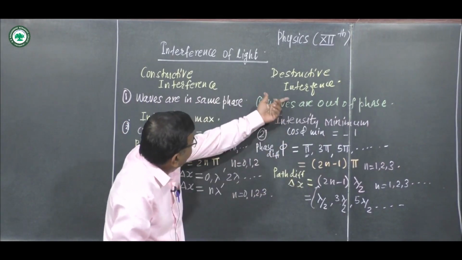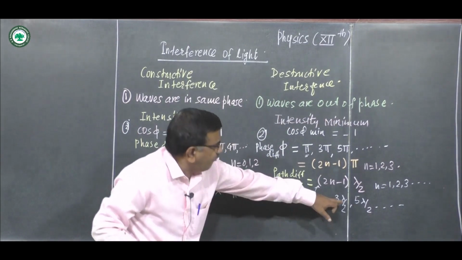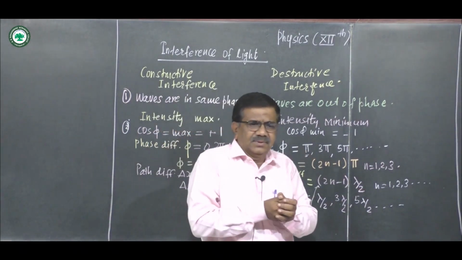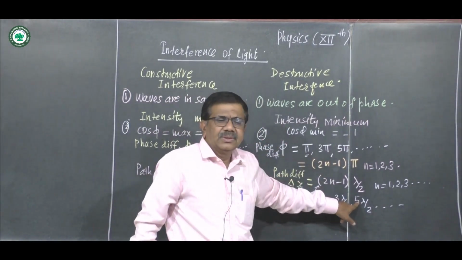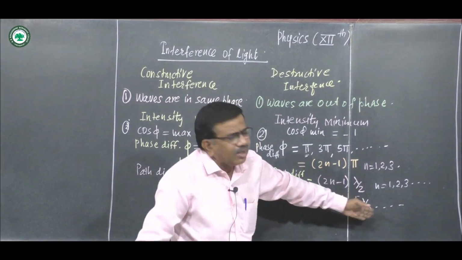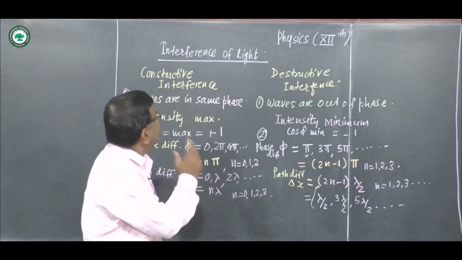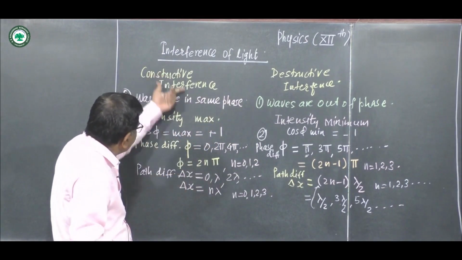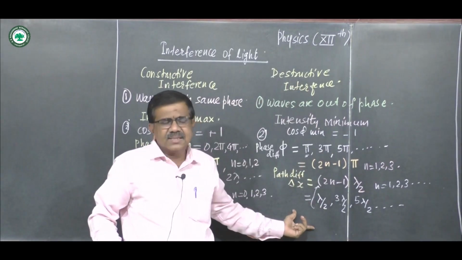So for destructive interference, path difference is an odd multiple of half wavelength. These 1, 3, 5 are the odd numbers. Now the main thing here: this is about constructive interference, this is about destructive interference.